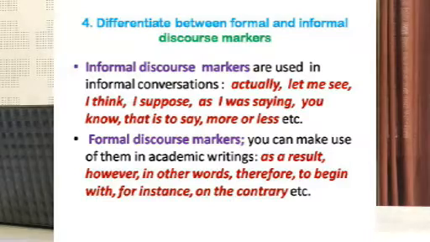And coming to the formal discourse markers, which we need to use in our academic writing. They are as a result, however, in other words, therefore, to begin with, for instance, on the contrary, etc. So, this kind of formal discourse markers are the ones we need to use in our academic writing.